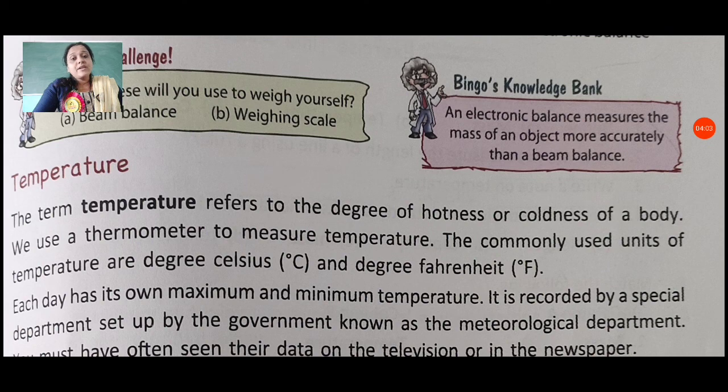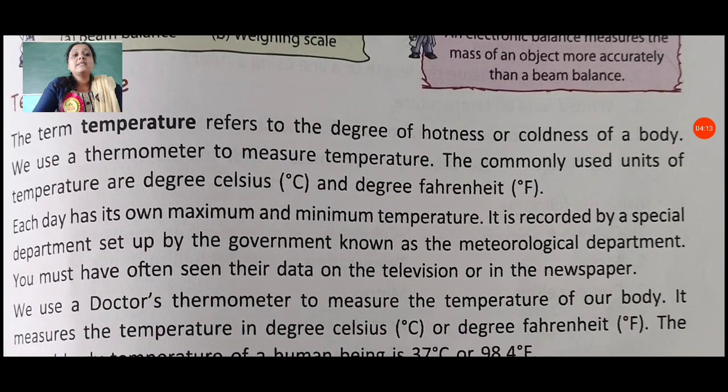All this temperature we can also measure using different thermometers available around us. It is recorded by a special department set up by the government known as the meteorological department. This department always measures the temperature of the earth, and they also give the news of it on television. You must have often seen that data on television or in the newspaper. In the newspaper, we can also see the news about the atmosphere, about the temperature, whether it is cold or hot.